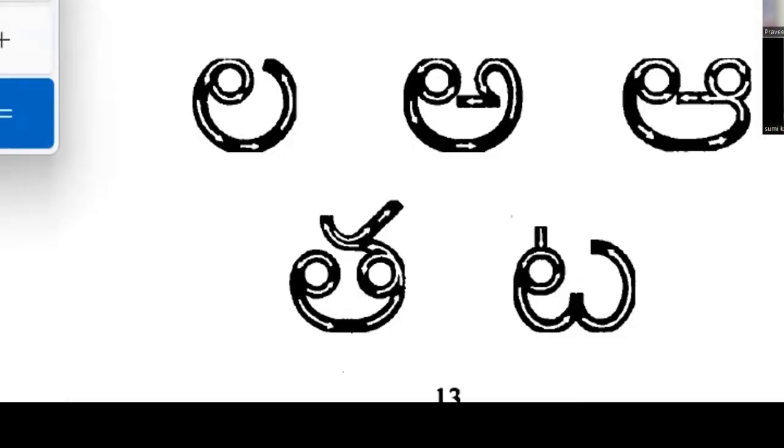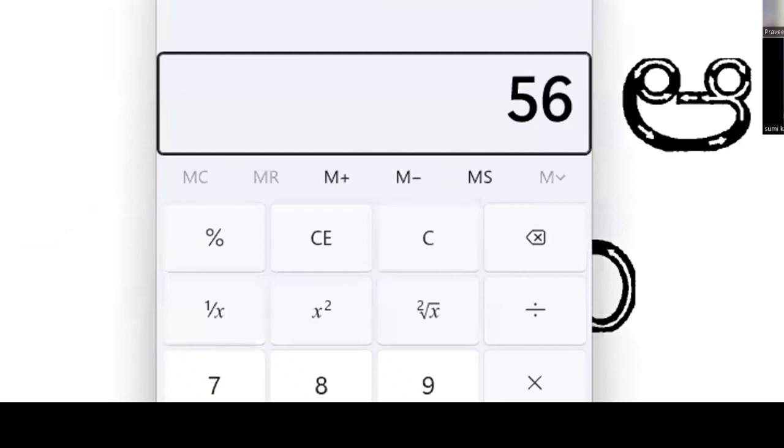For example, how many letters are there in Telugu? 56, including vowels and consonants. Let's divide by 5, 5 letters at a time. 56 divided by 5, so in about 12 days, you can learn the Telugu alphabet.